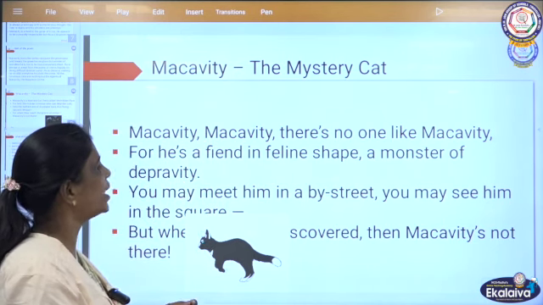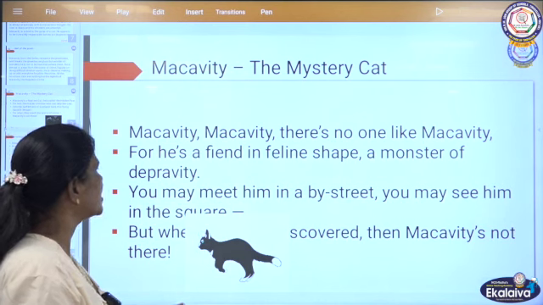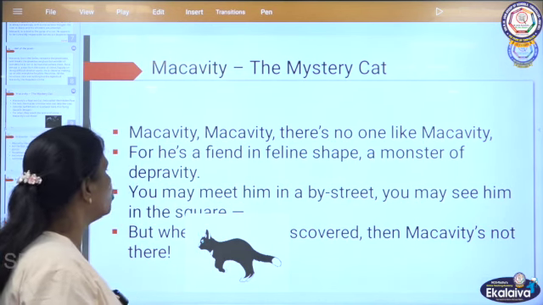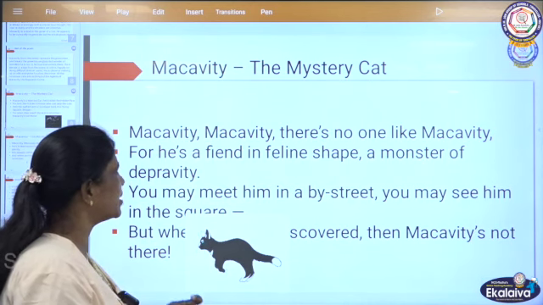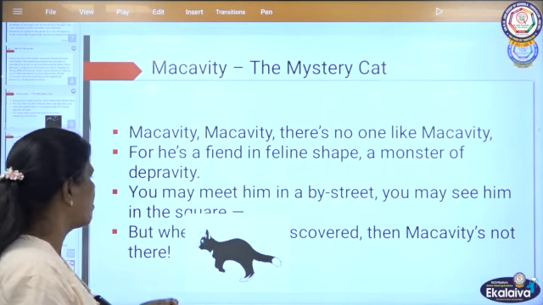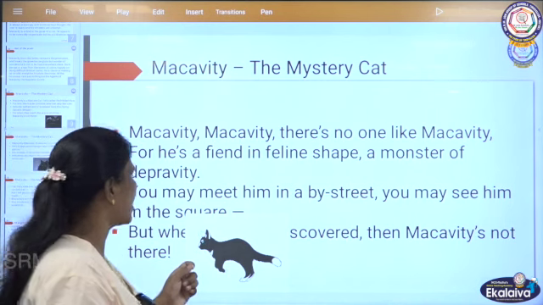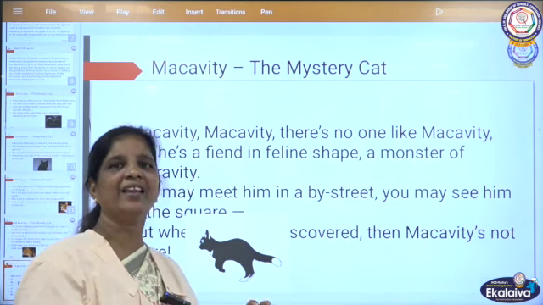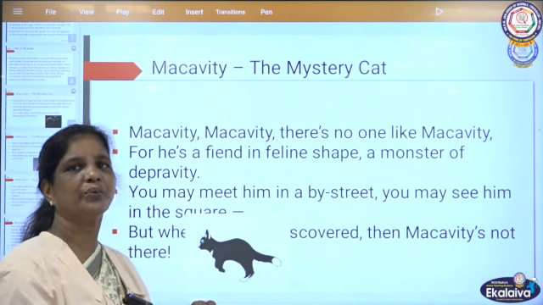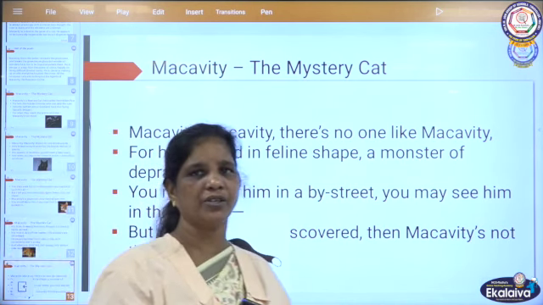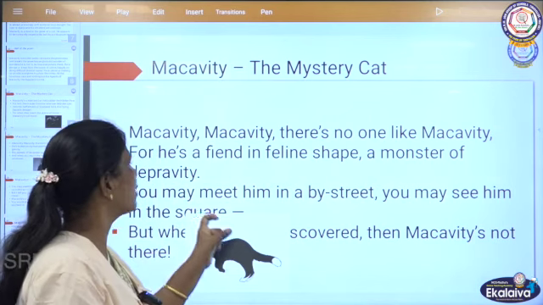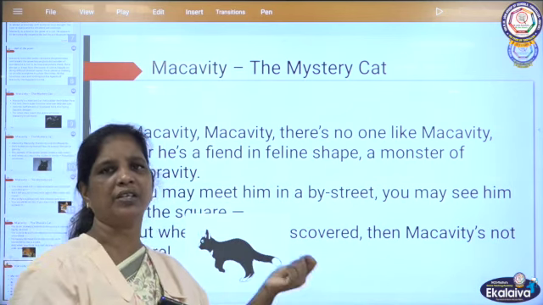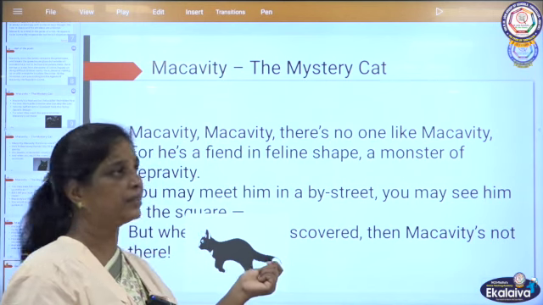Macavity, there is no one like Macavity, for he is a fiend in feline shape, a monster of depravity. You may meet him in a by-street, you may see him in the square, but when you discover, then Macavity is not there. So here this stanza tells again, Macavity is a word repeated, so it is a repetition. And Macavity, there is no one like Macavity, this line is also a repetition. It is repeated in many stanzas.